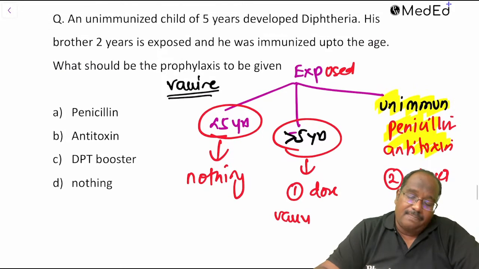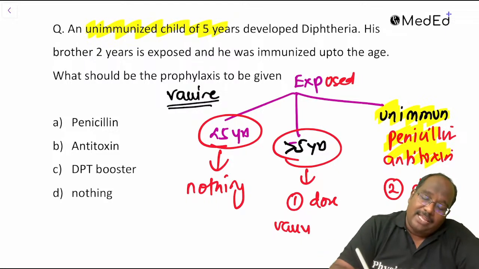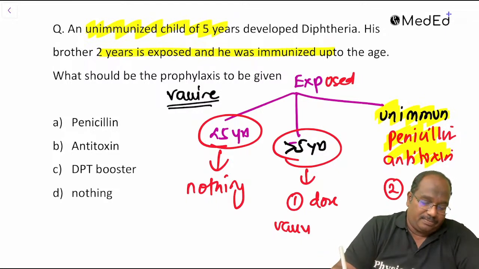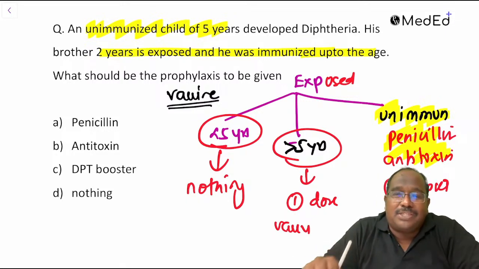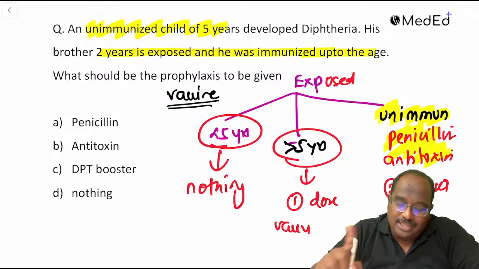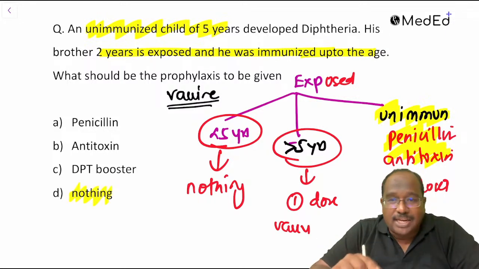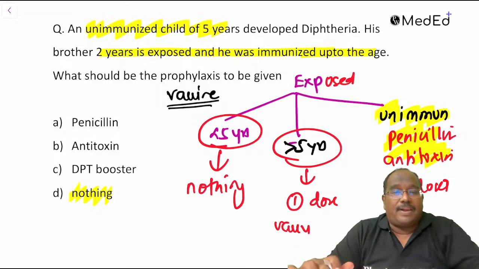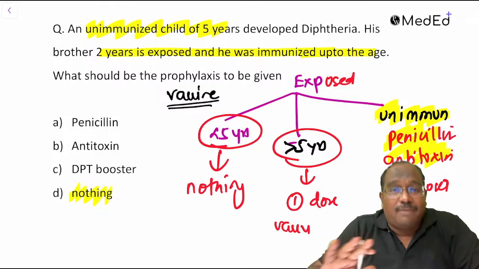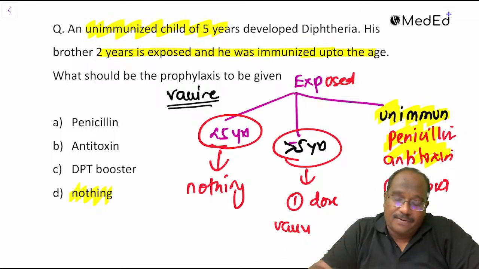I think the elder one is unimmunized. I think the younger one was immunized. This brother, the elder one, is unimmunized, but the younger one is immunized. I think if they are asking the question, they will ask for nothing only. To my knowledge, whatever question I have written, the answer is nothing, guys. Fine, nothing is required. For the question I have given, the answer is nothing.